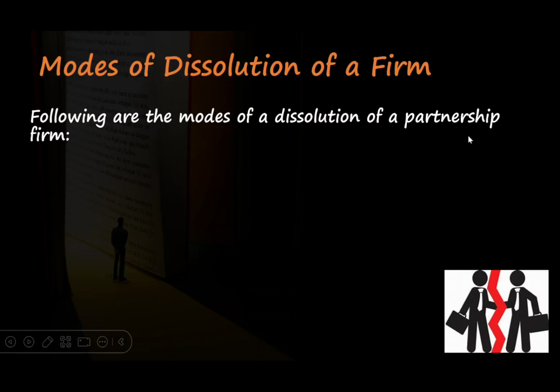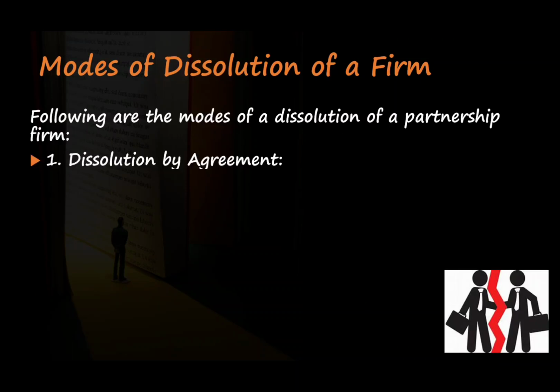First is dissolution by agreement. If partners mutually agree to dissolve the firm, and when all the partners of the firm agree to dissolving the firm, then the firm can be dissolved. Then the next method is compulsory dissolution, when the partners become insolvent. When all the partners become insolvent, or if the firm becomes an illegal firm, then it is compulsorily made to dissolve.